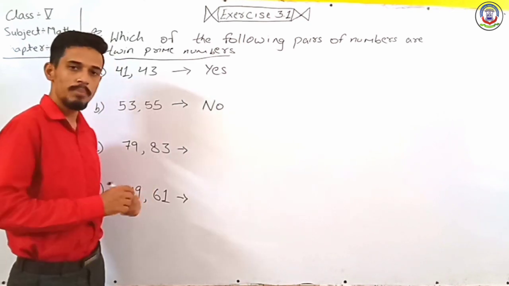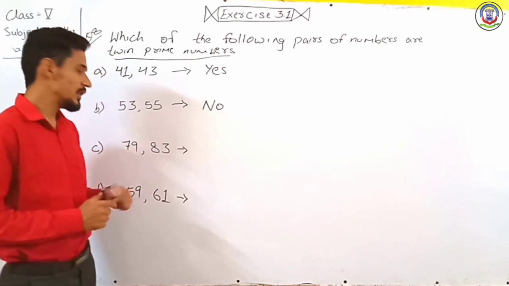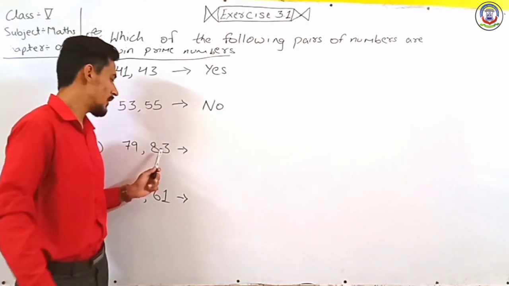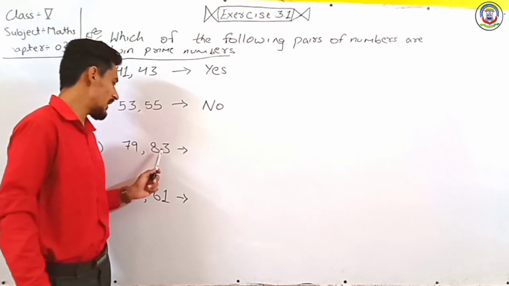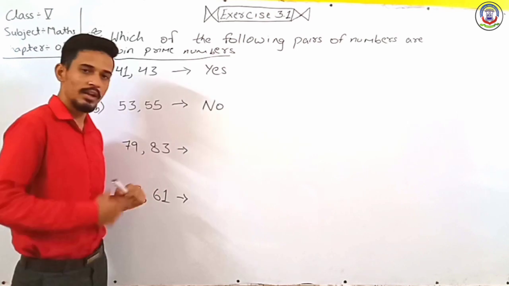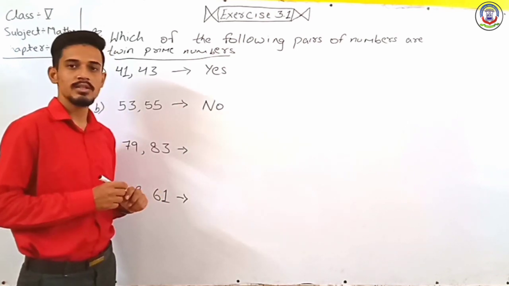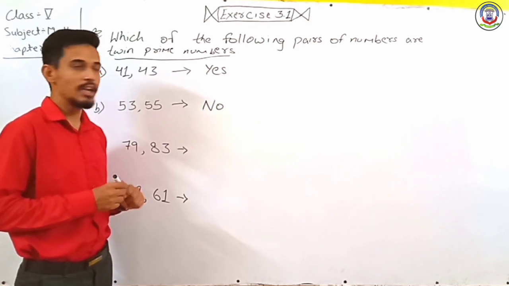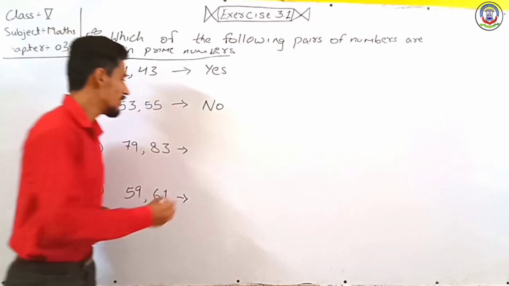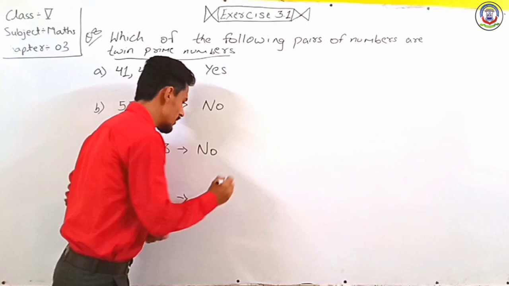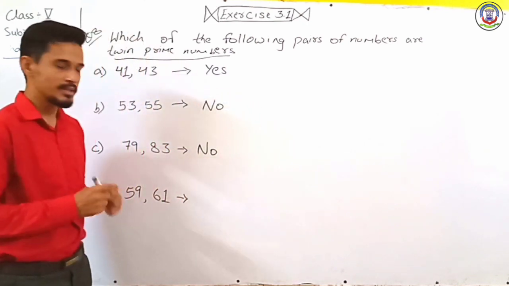Both numbers are prime numbers, so we can see their difference. Now when we subtract 79 from 83, we get 4. So 4 does not fulfill the criteria of twin prime numbers, so it is not a twin prime number.